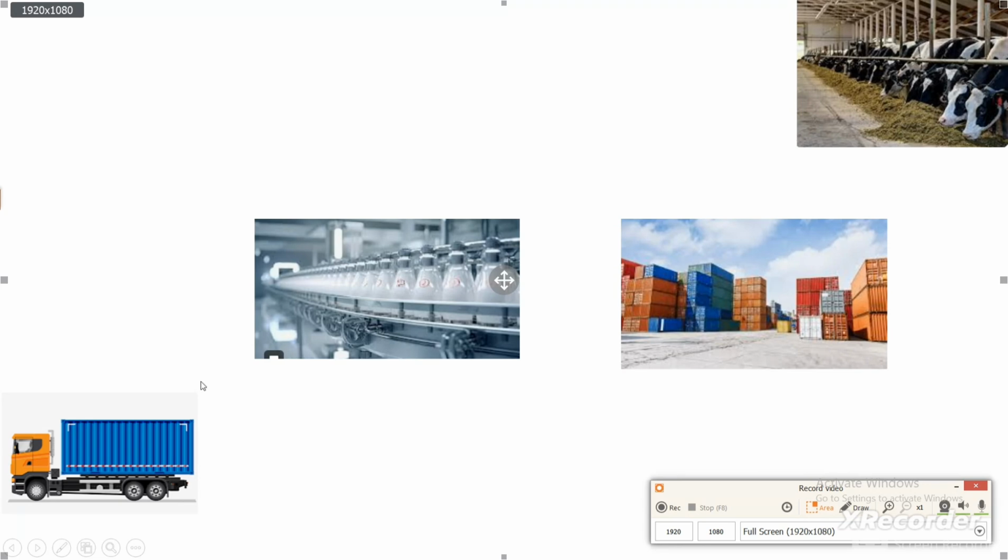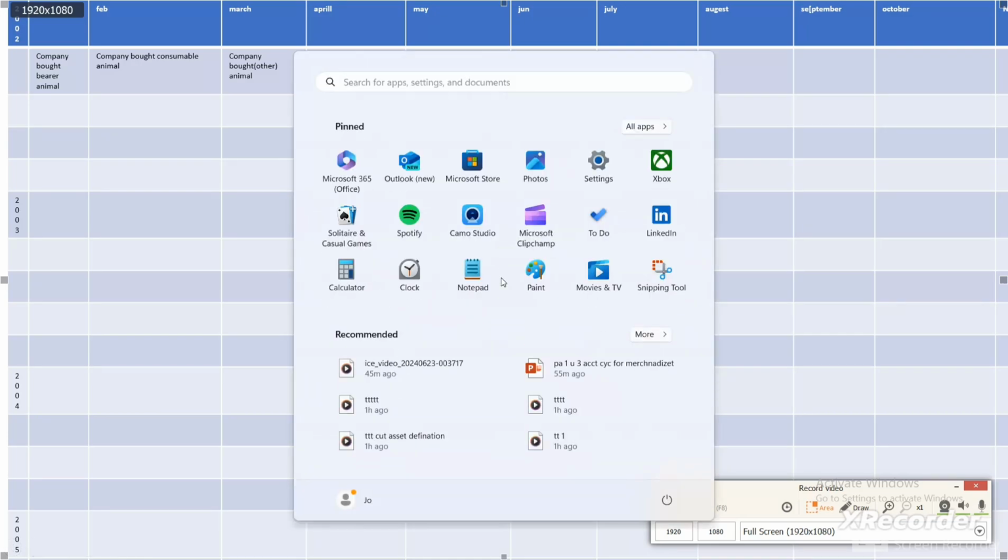So let me ask you one question here. Can you accurately calculate how much these cattle ate in order to give this much amount of milk? You cannot. So you can't use cost here. Rather, you can use a fair value. After estimating the selling price of this, you can subtract costs to sell.